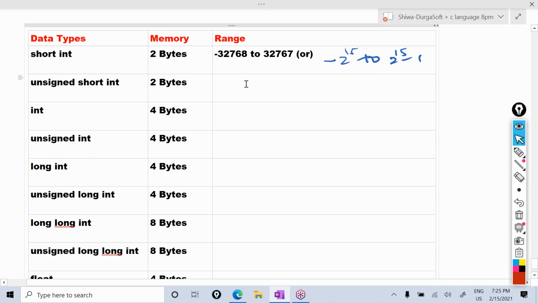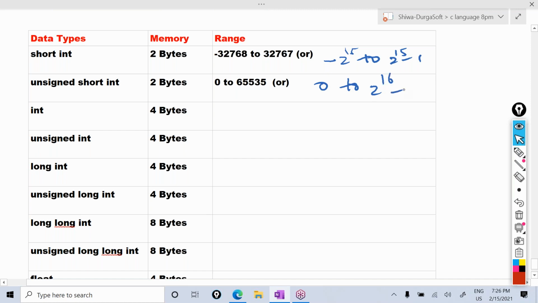For the unsigned, its range starts from 0. So 0 to 65,535 it will accept. Or you can write this in the form of powers of 2: 0 to 2 power 16 minus 1. This is the range of unsigned. Unsigned means it cannot accept negative, its range starts from 0.